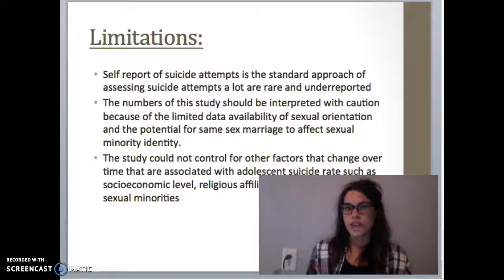And there were some findings that said same-sex marriage policies reduced adolescent suicide rates. So I thought that was pretty cool, and I hope y'all enjoyed.